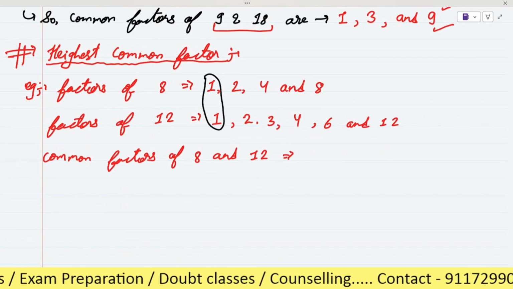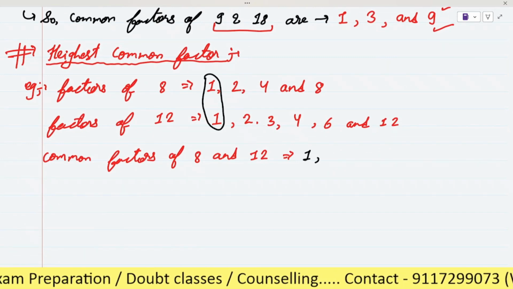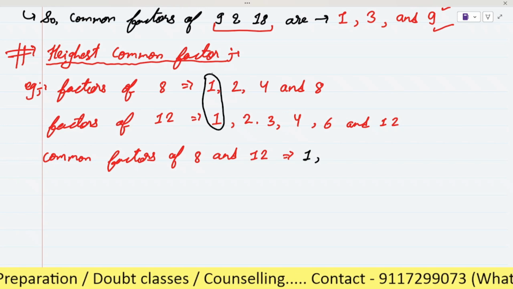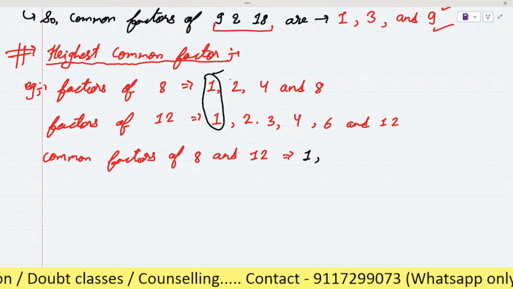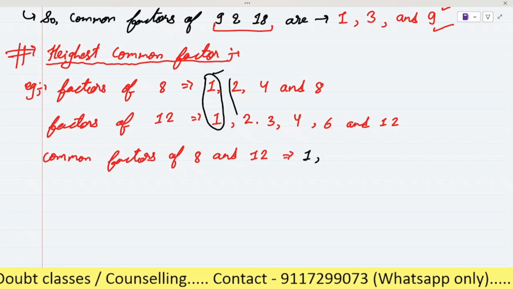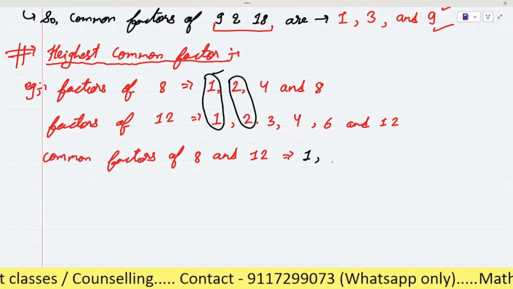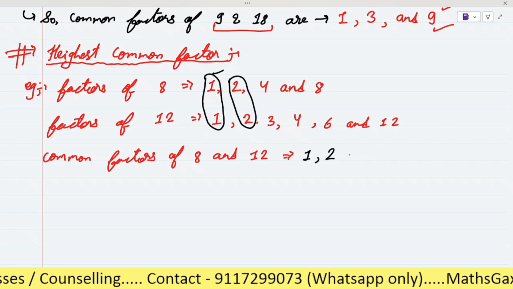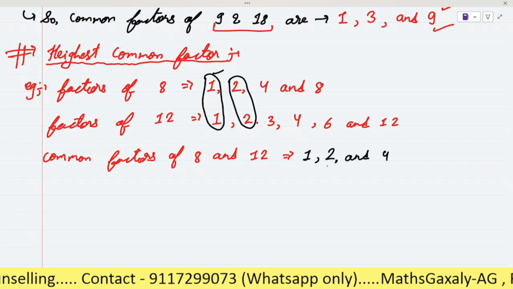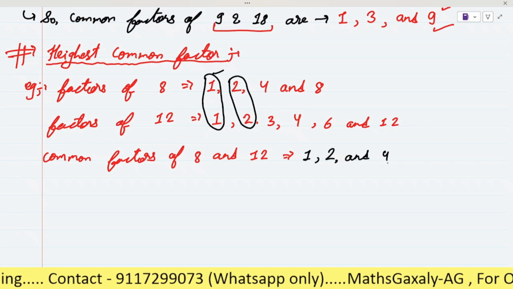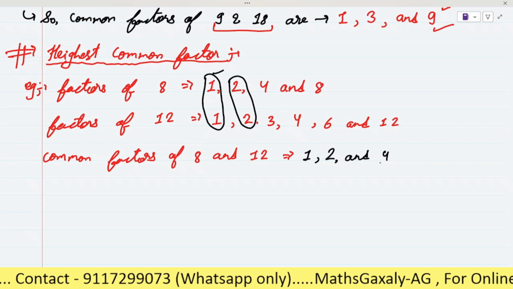For your comfort, you can draw a circle like this. Next one is 2, and 4. Now let's see which number is the highest among these: 1, 2 and 4.